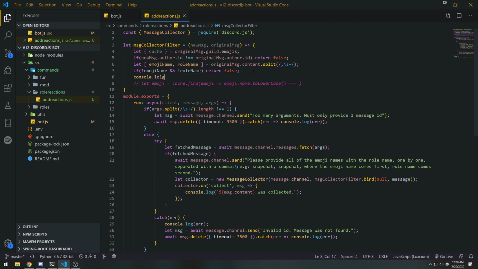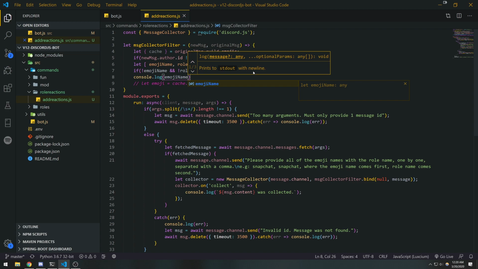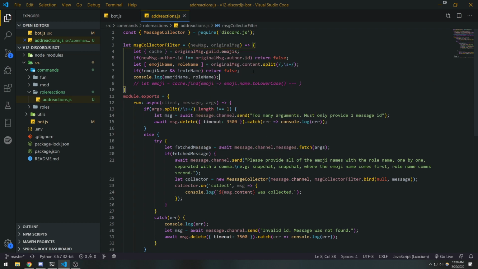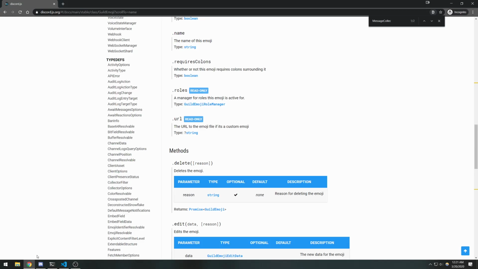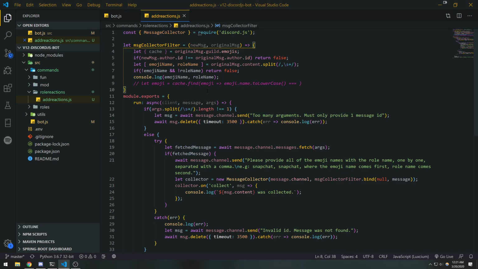Otherwise, instead of referencing the array using the bracket operator and specifying the index, I'm going to get the values stored inside automatically. That's one way you can destructure values in an array, which is pretty cool. It's the same concept as the destructuring of the cache. Since this array has two elements, the first element, at index 0, gets assigned to emoji name, and the second is assigned to role name.